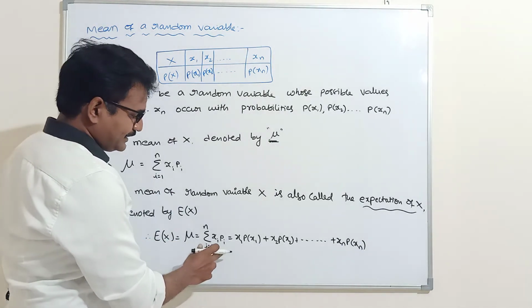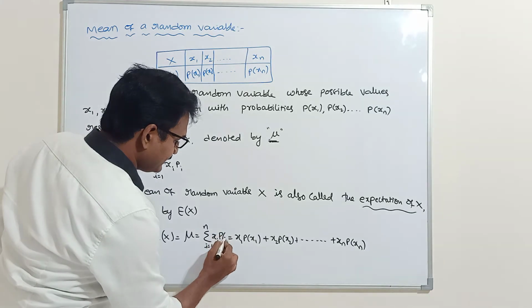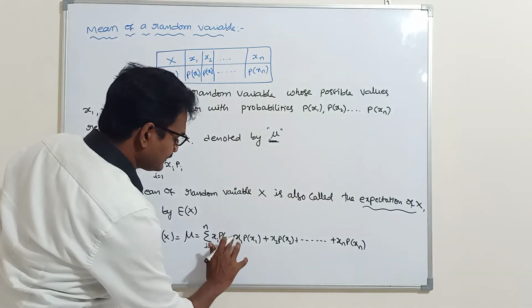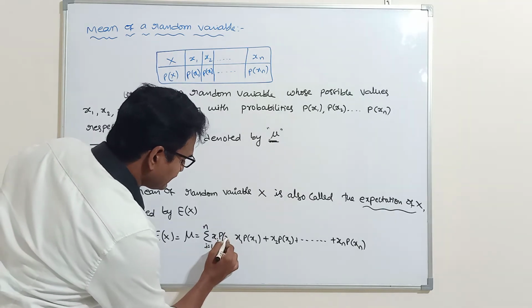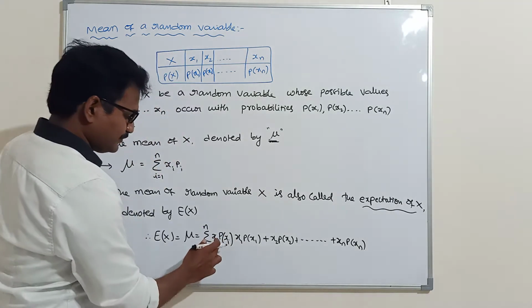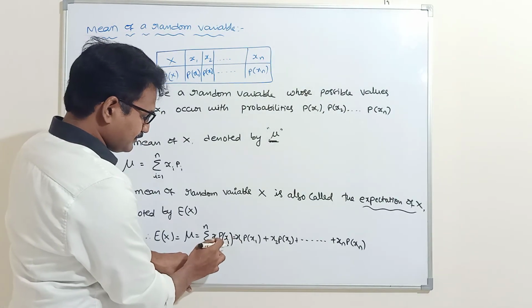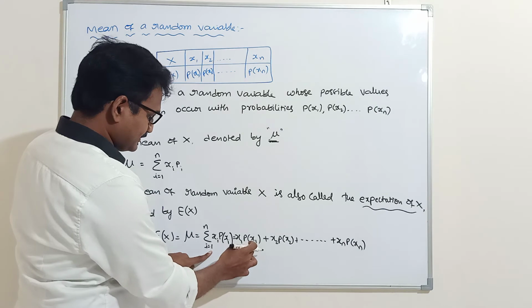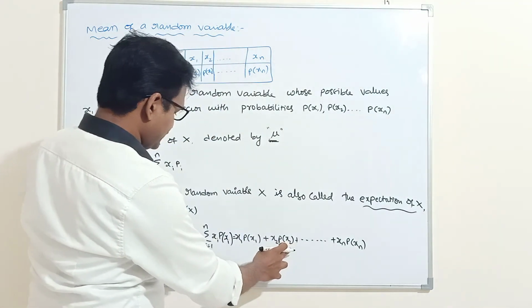Xi into p of xi, where the i value starts from 1. So if I write i equal to 1, x1 into p of x1. Second one, i equal to 2, x2 into p of x2.